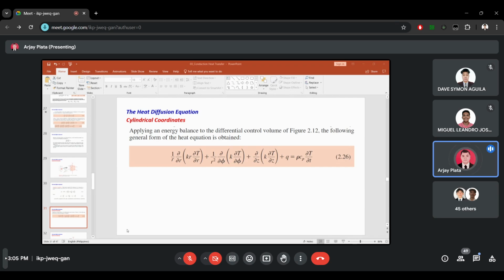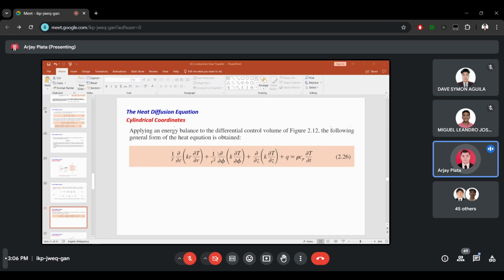As you can see, we still have the same format of equation. We still have the internal energy storage, the energy generated, and the conduction heat transfer in the r, phi, and z directions.